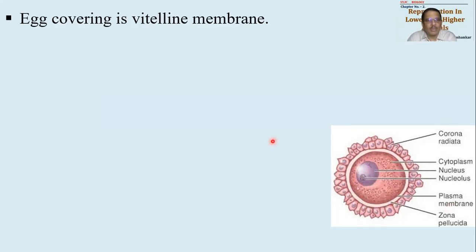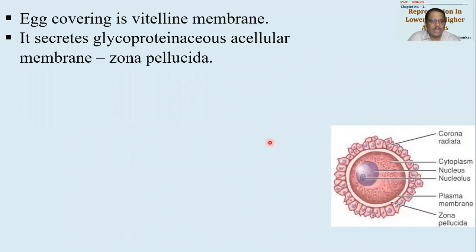Okay, this plasma membrane will be having a surrounding of certain additional membranes. Now this vitelline membrane is responsible because it is secreting glycoproteinaceous material. This glycoproteinaceous material will give another covering that is called zona pellucida. Remember this covering, the white covering seen over here, is called zona pellucida. It is acellular covering. Why acellular? Because it is not composed of cells.